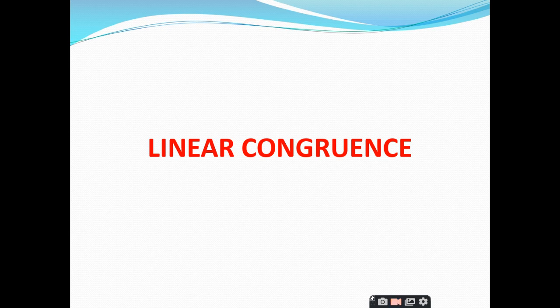Similarly, congruence is a term related to cryptography. So whenever you apply the concept of cryptography, it is a good idea to make use of modular arithmetic. In modular arithmetic we have different terminology and different operations, which we have seen in the previous sessions also, right?